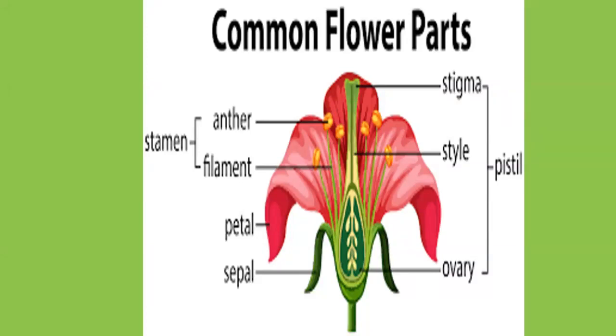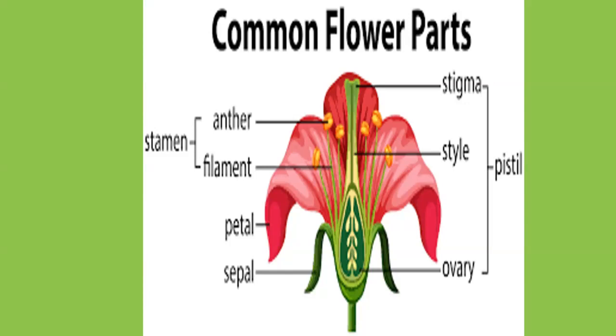So flower is the most beautiful part of the plant, and flower is that part of the plant which contains the reproductive organ. The main function of flowers is to produce fruits and seeds. So we will discuss the different parts of the flower. If we start from the bottom or from the outermost side, the main parts of a flower are sepal, petals, stamen, and pistil.